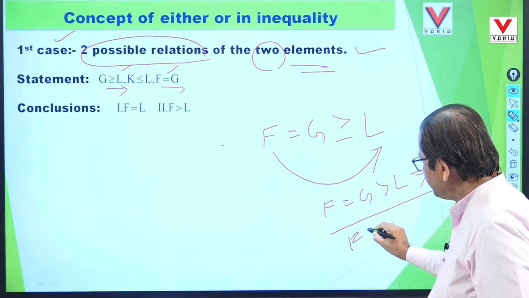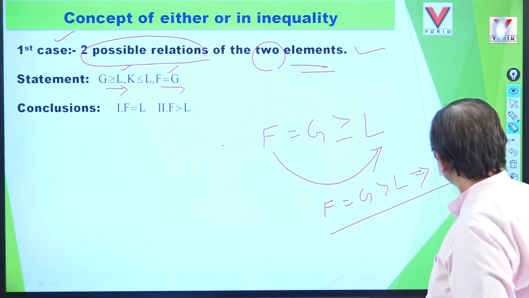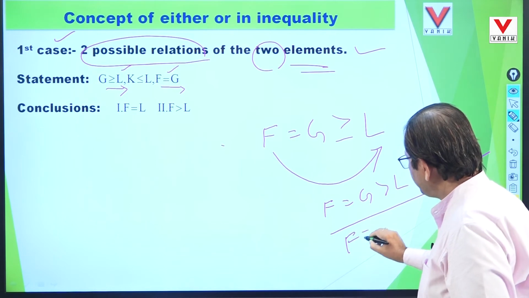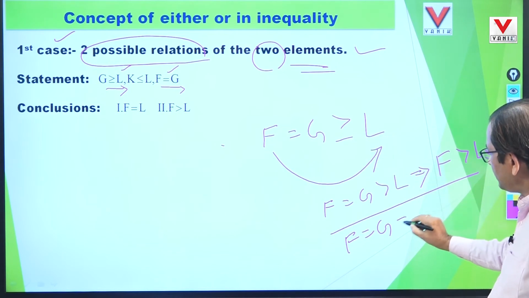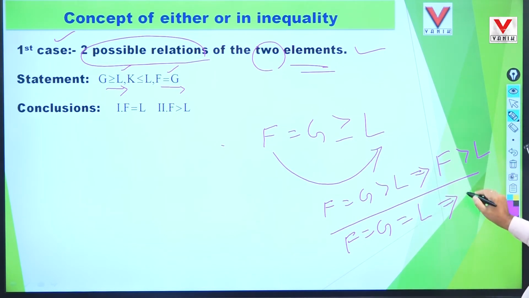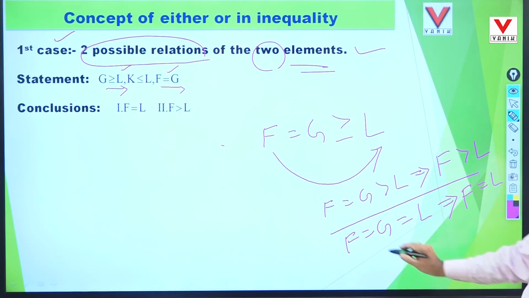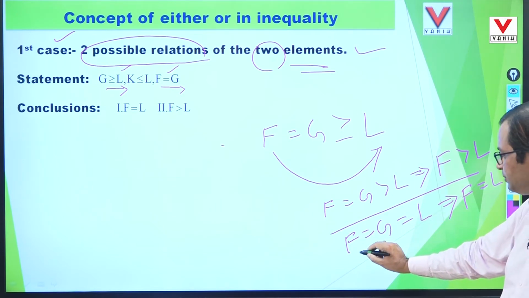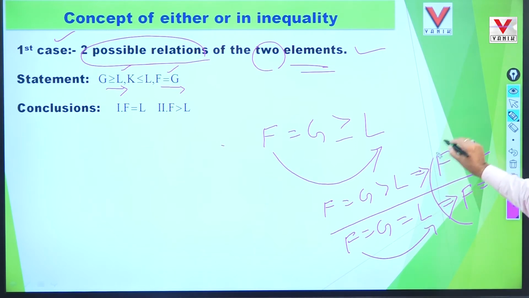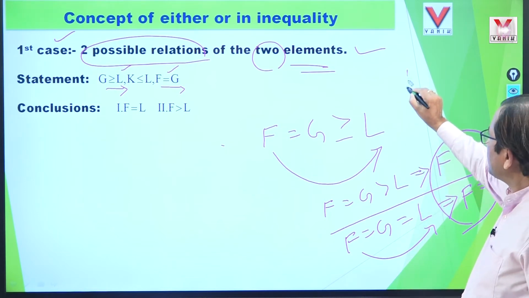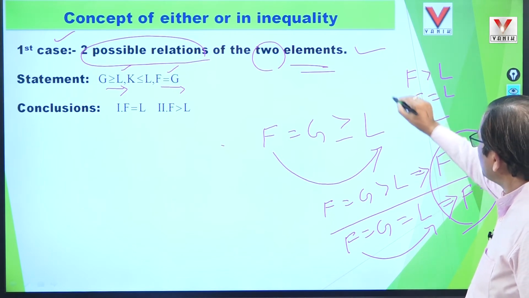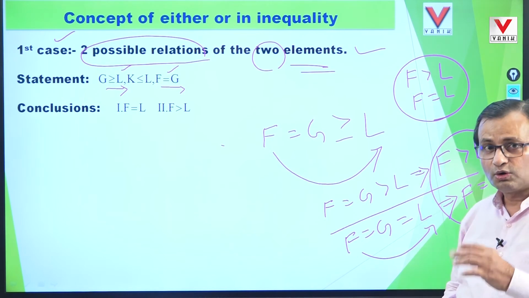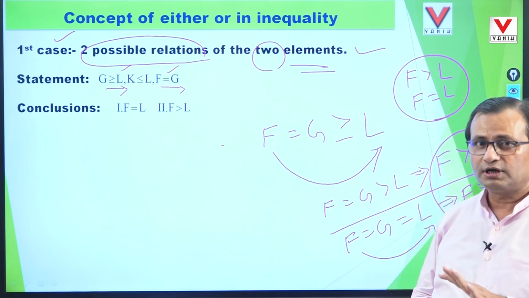F equal to G, and the second one, G is equal to L. So here we can draw the relation F is equal to L, because F equals G and G equals L, so F is equal to L. So between F and L, two relation possibilities are developed. One is F may be greater than L, the other is F may be equal to L. But out of these two relations, which one is the confirmed relation, we cannot say on a confirmed basis.